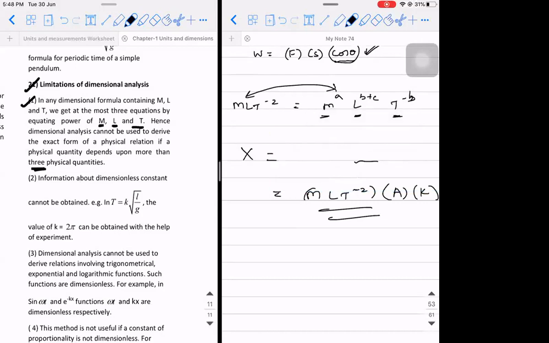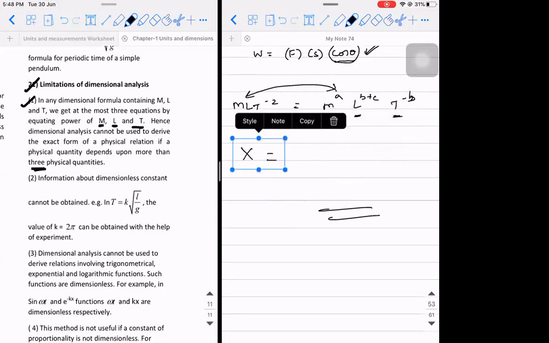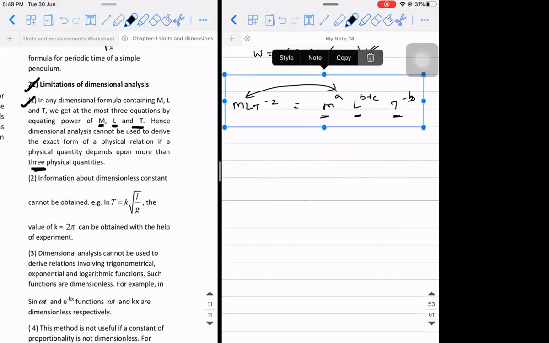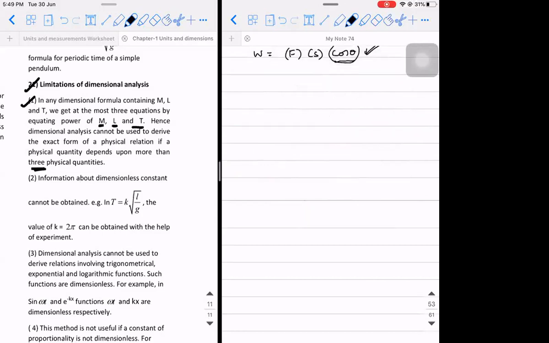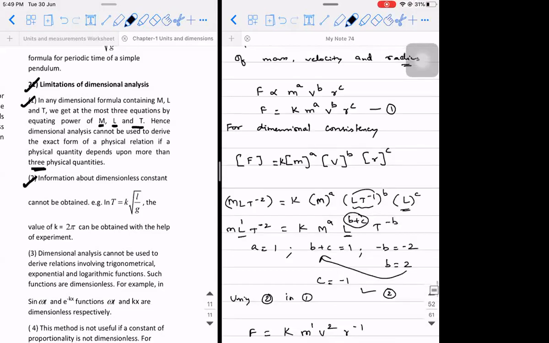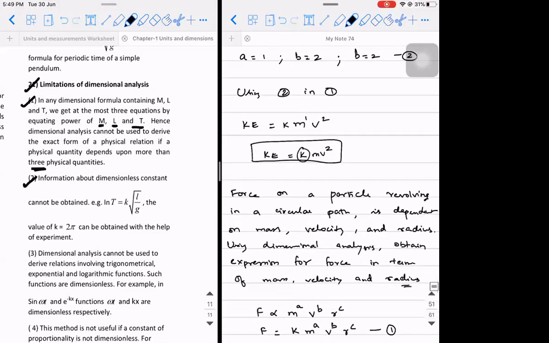Second, information about the dimensionless constant is difficult. What do I mean by dimensionless constant? This K. We don't have any information about this K. What is the actual formula of kinetic energy? It is half mv square.